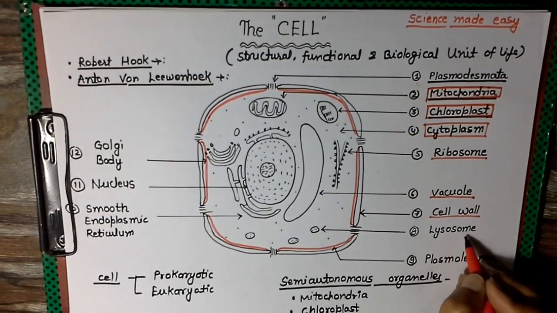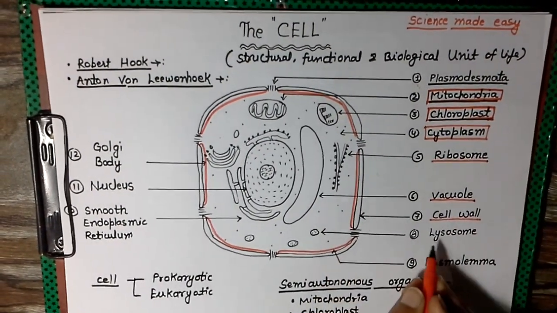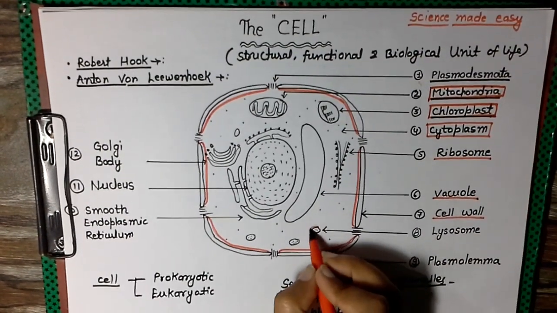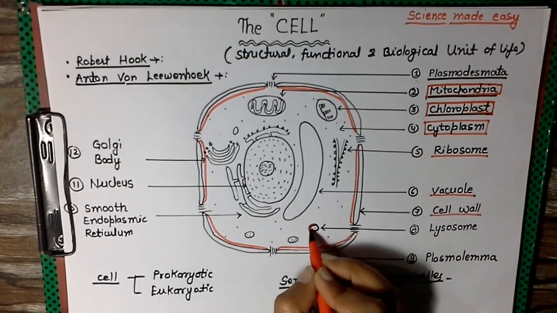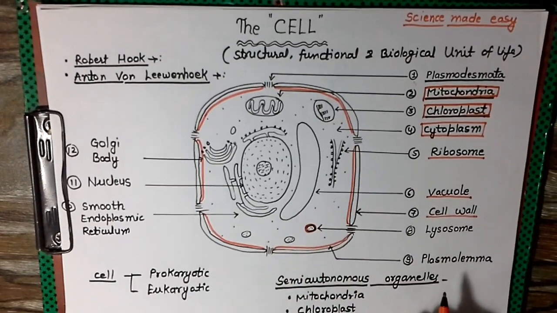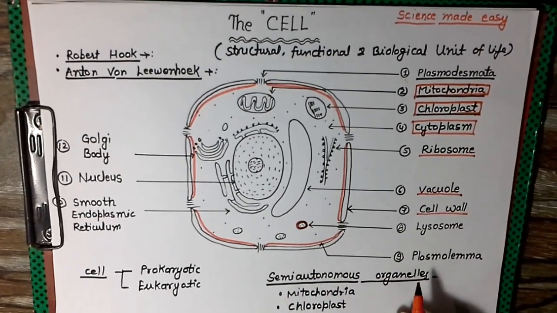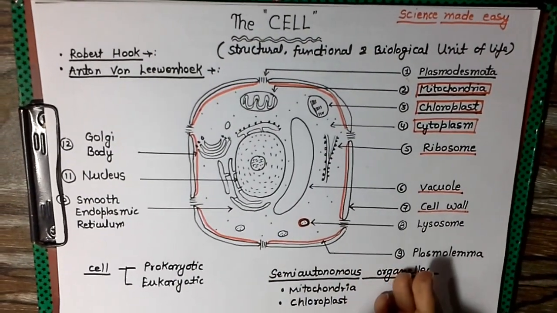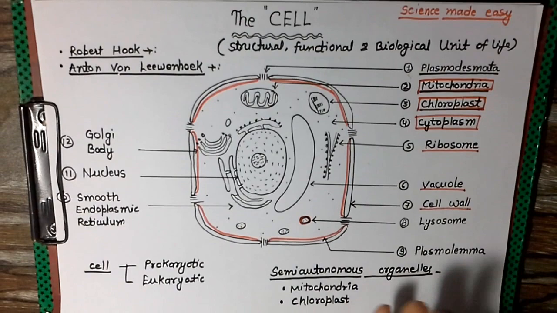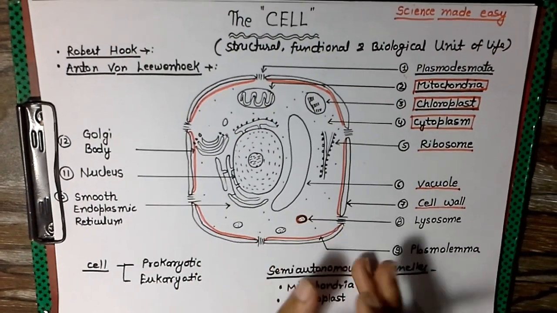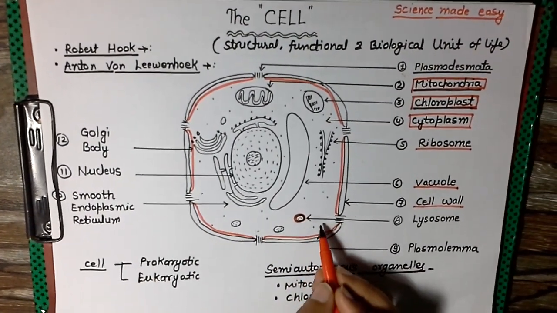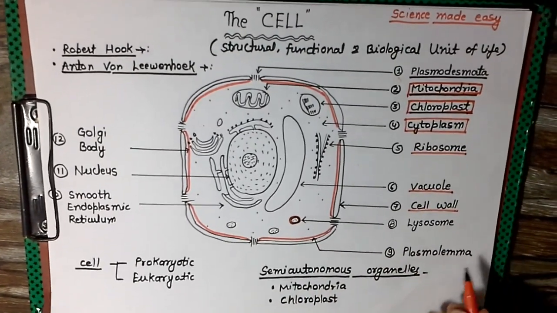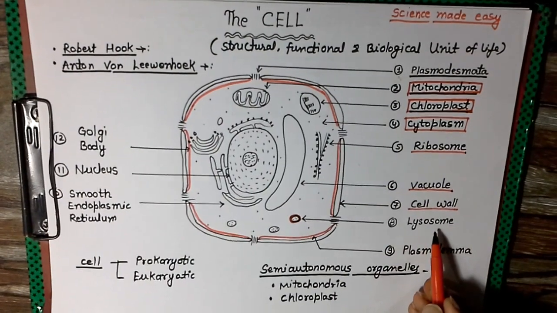Then comes the lysosome. It has a hydrolytic function. It is a small single-membrane-bound organelle, and it is very important for the digestion purpose of the cell. It helps in the decomposition, or the degradation, of harmful organelles or dead organelles. The lysosome is important for the hydrolytic function because it contains hydrolytic enzymes.